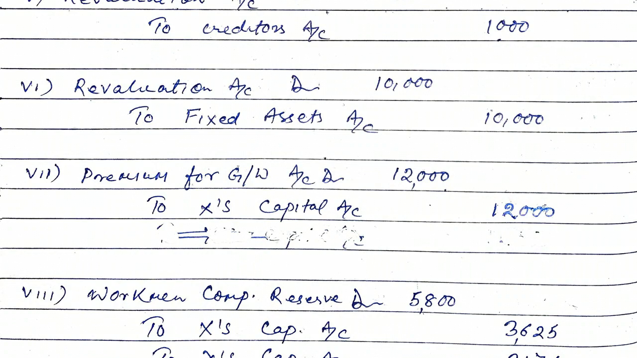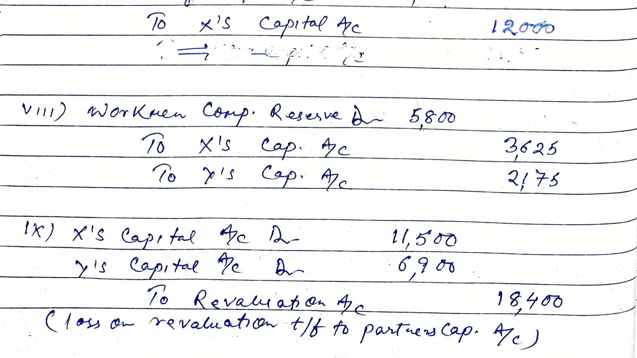Premium for goodwill brought by the new partner will be transferred to the old partner's capital account, because in the question you can see Z acquires his share from X. So entire amount of 12,000 brought by Z for premium for goodwill will be transferred to X capital account. You can see workman compensation reserve in the liability side, rupees 5,800. Since there is no claim, the entire amount will be transferred to X and Y's capital account in profit sharing ratio or old profit sharing ratio. So they will be credited 3625 and 2175 in the ratio 5:3.